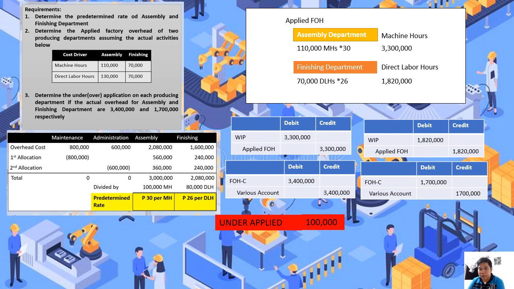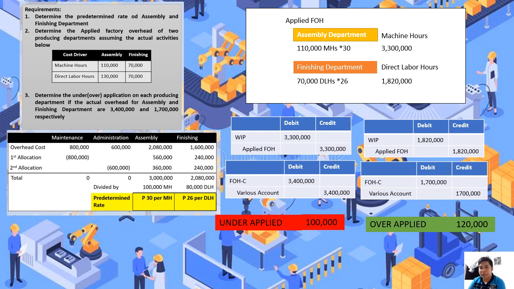So as you can see doon sa ating problem, meron po tayong applied factory overhead of 1,820,000 pesos, but the factory overhead control is only 1,700,000 pesos. Ibig sabihin, the applied factory overhead is more than the actual factory overhead. Therefore, the result is that we have over-applied factory overhead amounting to 120,000 pesos.